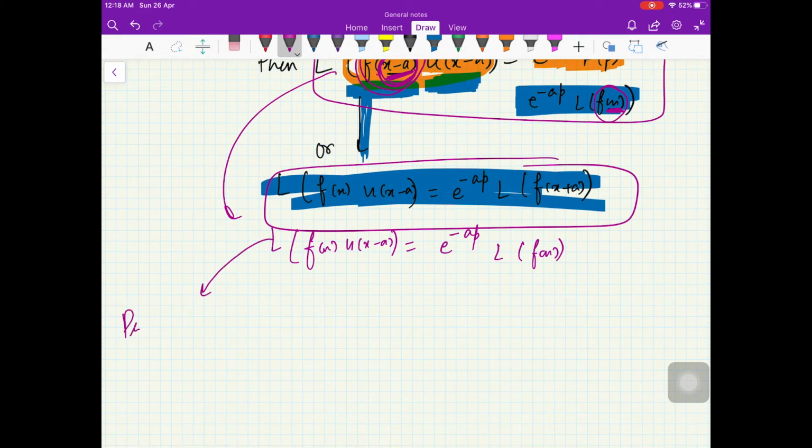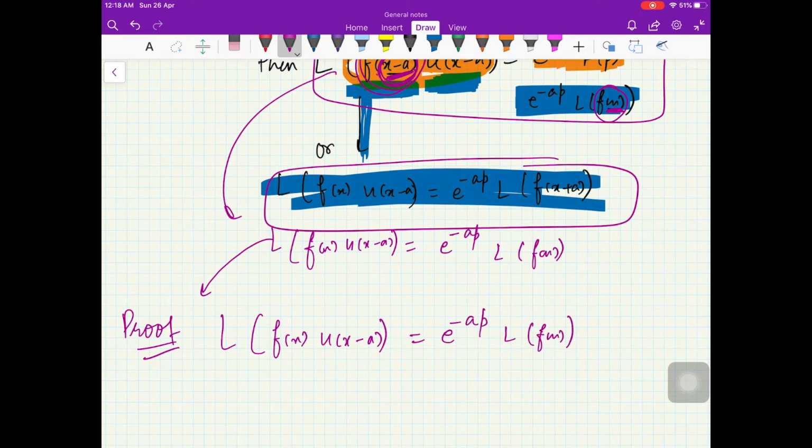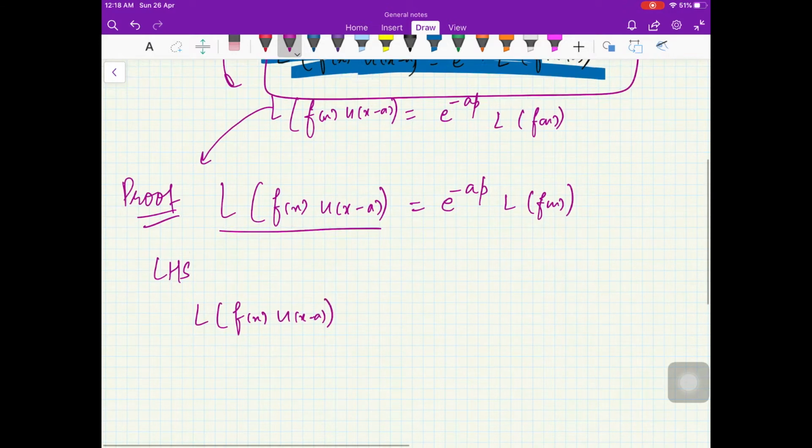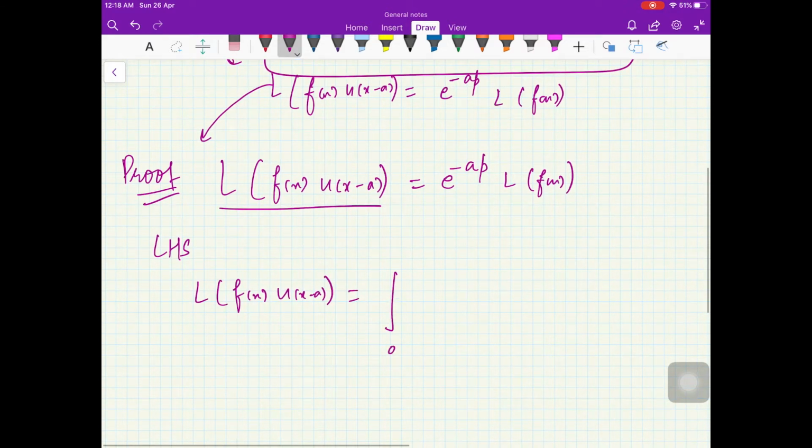Now let us prove it. So I am going to prove this statement. Proof. I want to prove that the Laplace transform of f of x into the unit step function is equal to e raised to minus ap L of f of x. Let us do this. So we'll start from the left hand side. The left hand side proof is very simple. It is the Laplace transform of f of x u of x minus a.